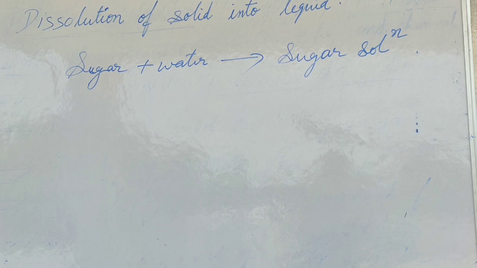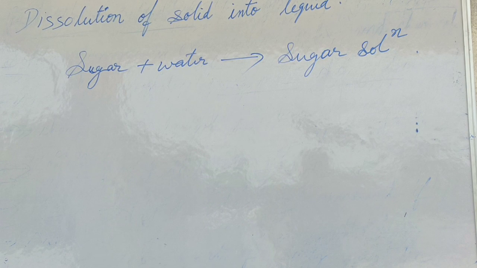We can also observe here the chemical property of sugar, meaning its sweetness. It doesn't show any change. After dissolving the sugar into water, we can observe that the chemical property of sugar, its sweetness, remains the same. There is no change in its chemical property.